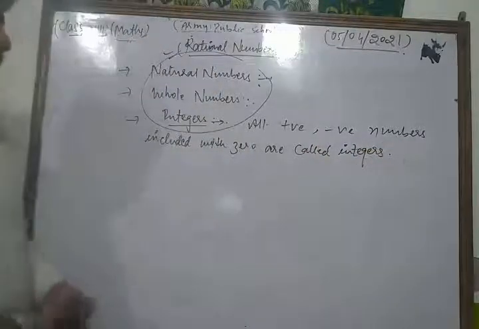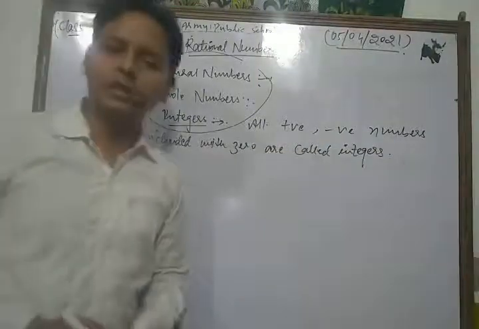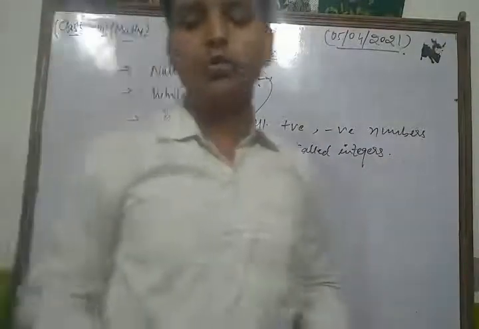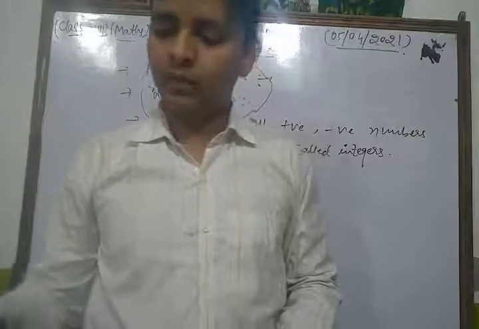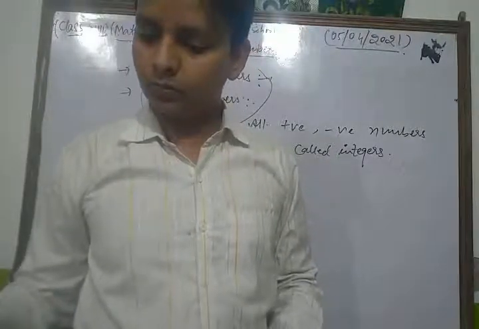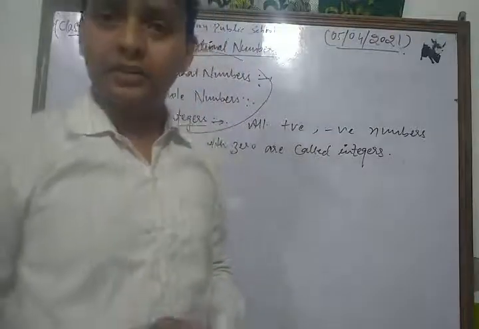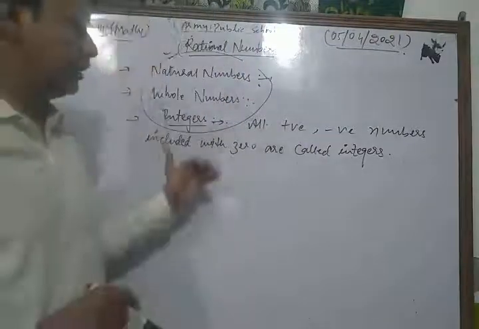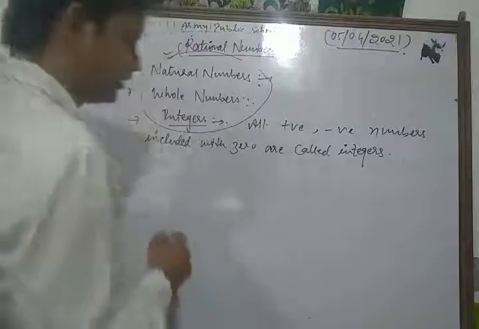All positive and negative numbers included with 0 are called what? Integers.